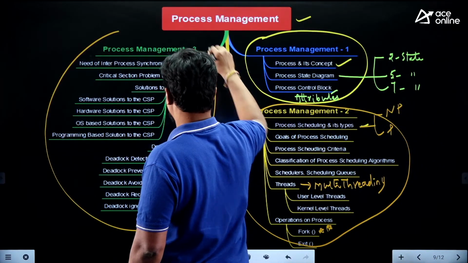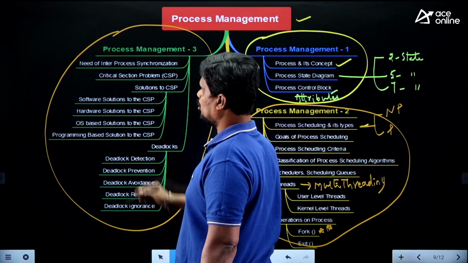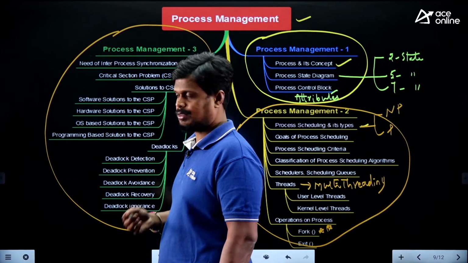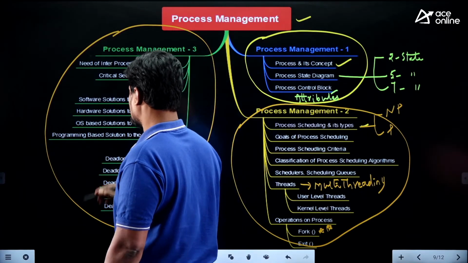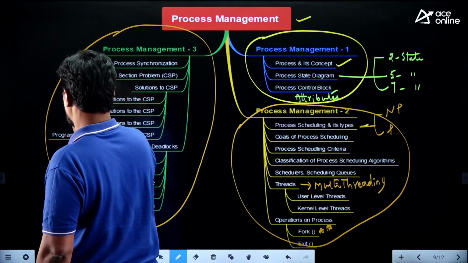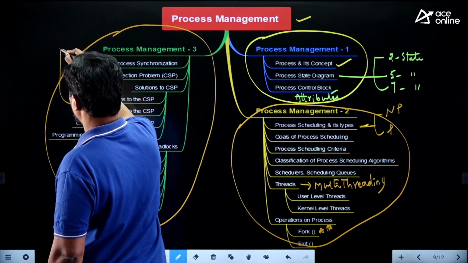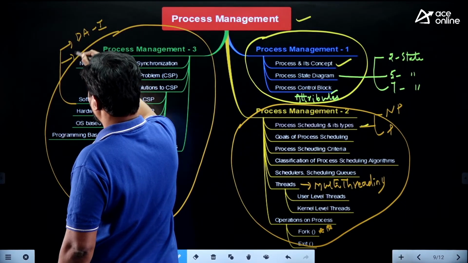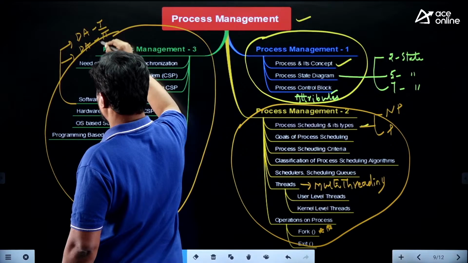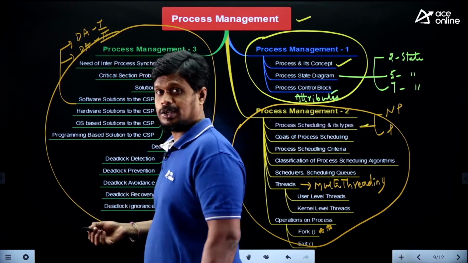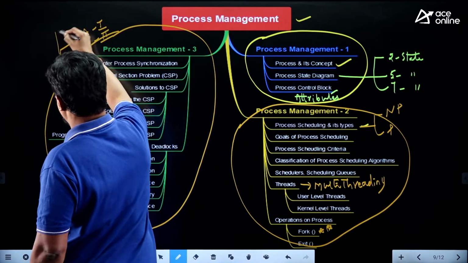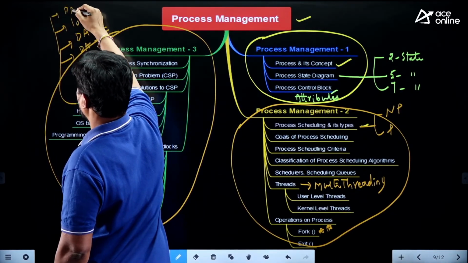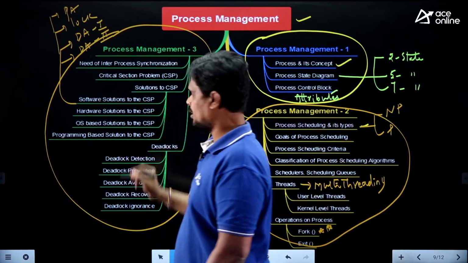In part 3, we are discussing the need of inter-process synchronization, the critical section problem, what exactly the critical section problem is, then software solutions to the CSP. What are the software solutions to the CSP? Dekker's algorithm 1, which is called the turn-based algorithm, Dekker's algorithm 2, which is the flag-based algorithm, and lock variable, locks also we have covered, and Peterson's algorithm also we have covered. In total, these 4 we have covered here.